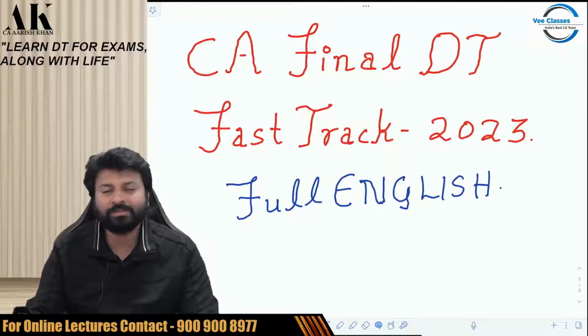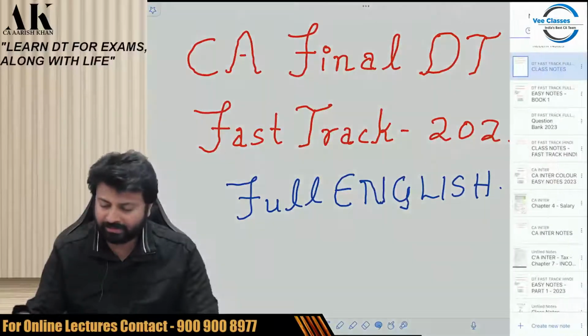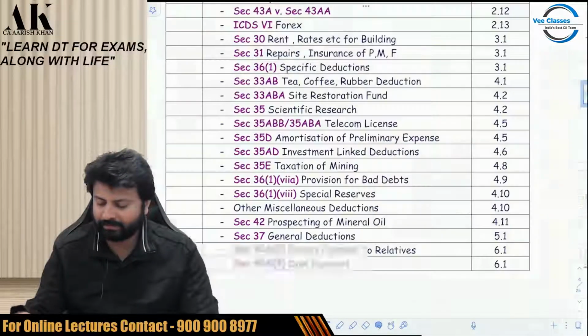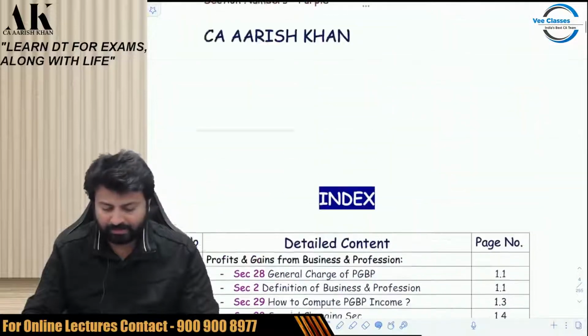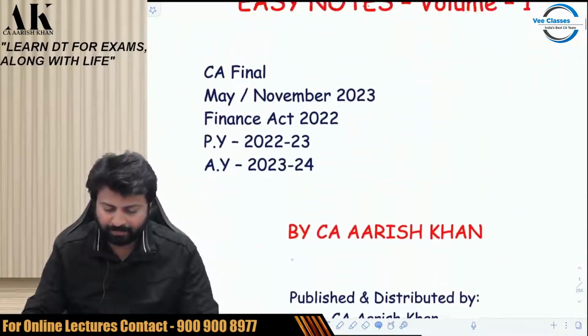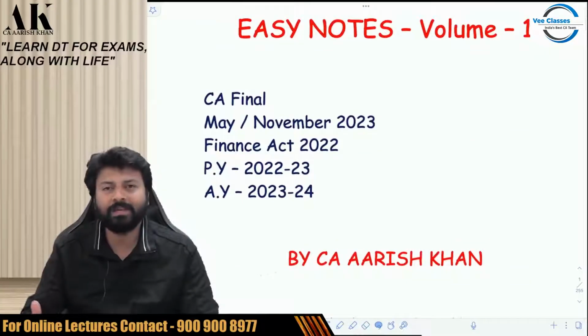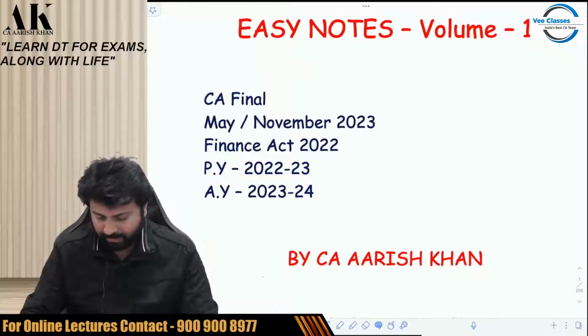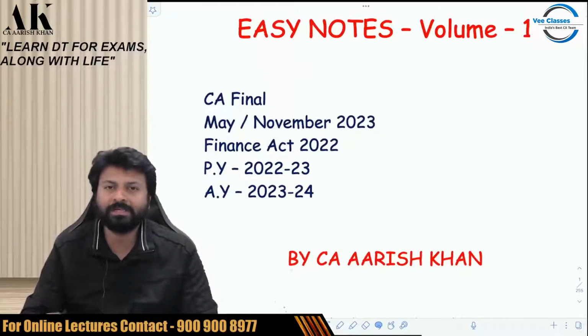Can you show us? Yes, you already have got the hard copy. I'll just give you a glimpse of that, for all those who don't have the book. So this is the book which is there in front of you. Okay. Easy Notes, Volume 1. I'll just speak about a few salient features of this book, because we should know how to read the book before we read the book. Before we start reading the book, we should know what the salient features of the book are and how to read this book. These 2 volumes, approximately 500